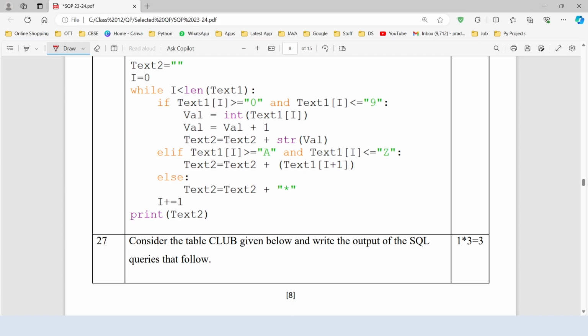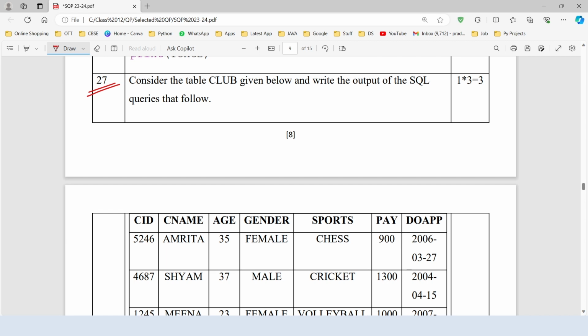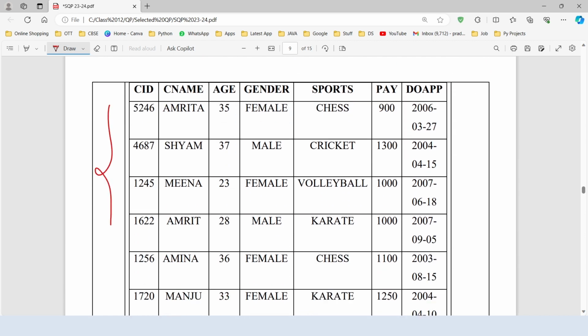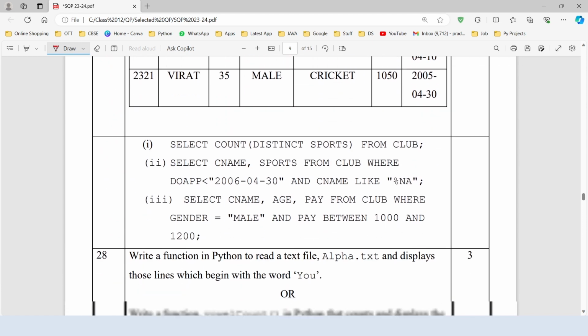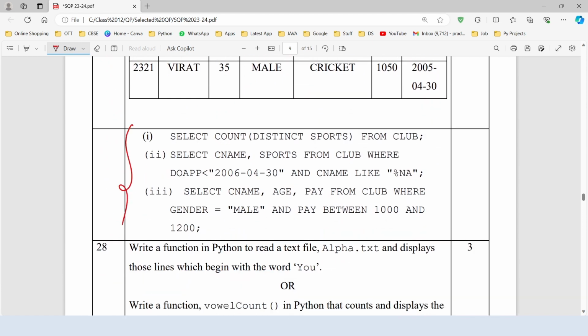After completing the 26th question, moving ahead, let's check out the 27th question. It is based on the MySQL concept. We have to write the output of the queries. So here is the table and here are 3 queries. We have to predict the output of these queries.